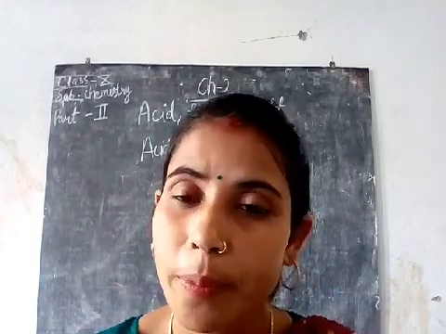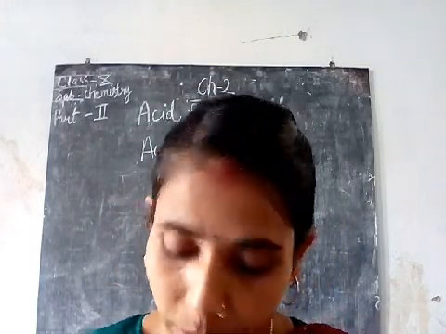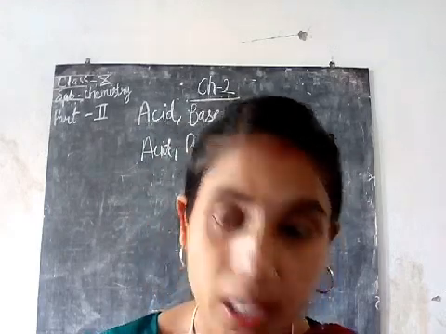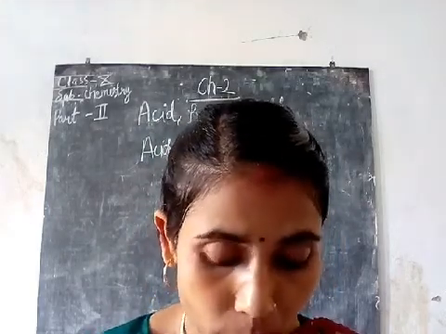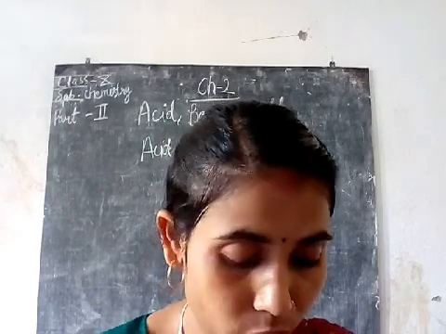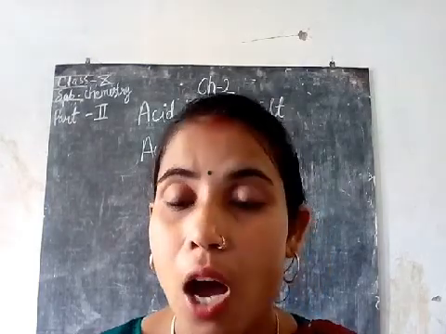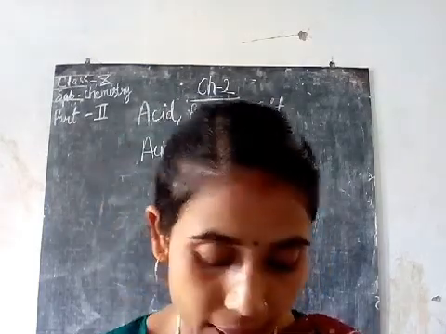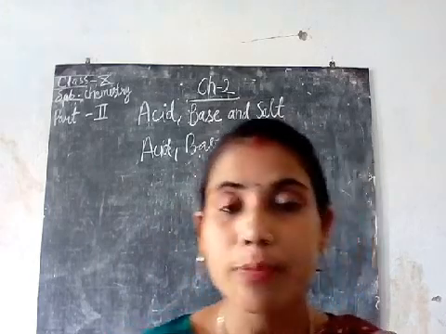I will be showing you the preparation of one salt; the rest of the salt preparations you can study from the book. The most important preparation which I will show you is plaster of Paris. How is plaster of Paris prepared, and what are its properties and uses?